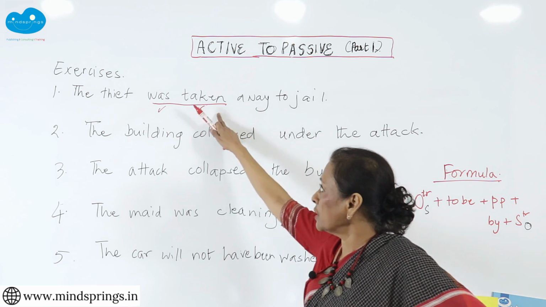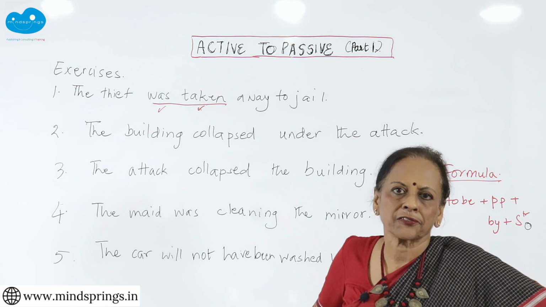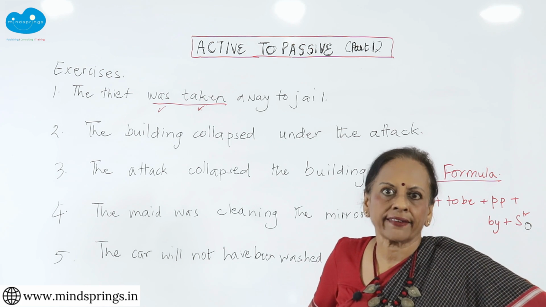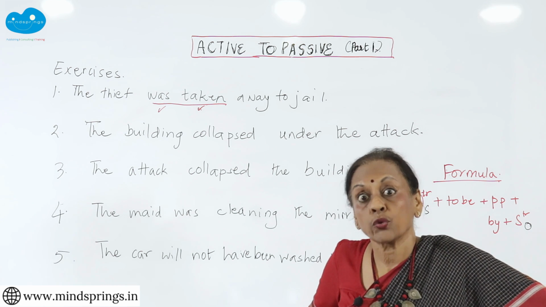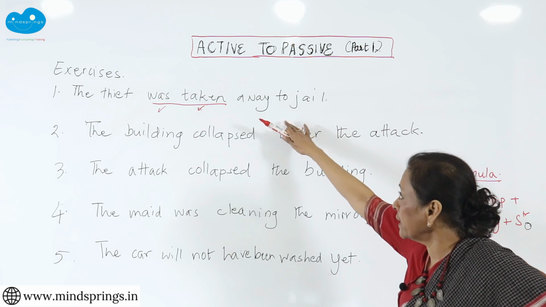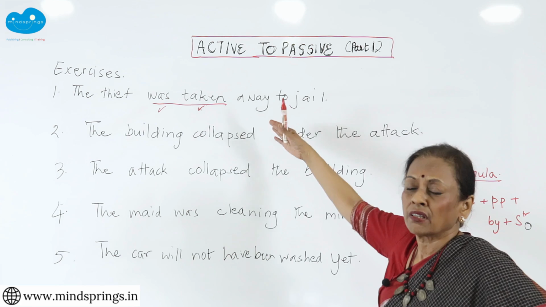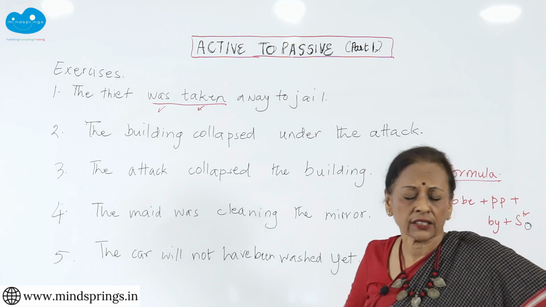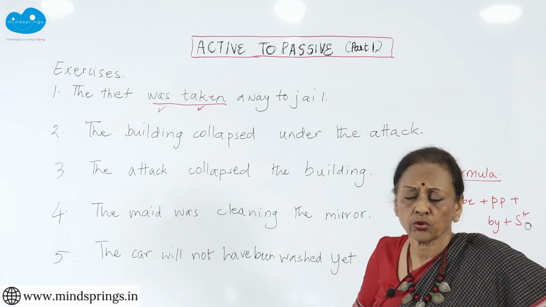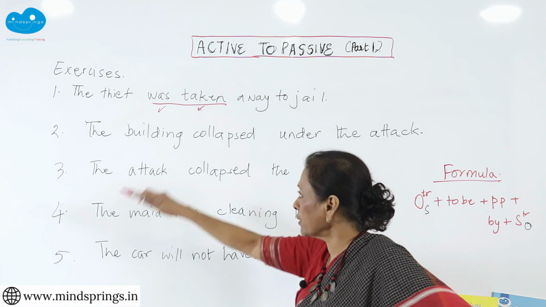So you take this verb and you change it into that tense, simple, and it becomes active. So passive to active. A lot of times passive to active is harder than active to passive. So I hope this is very clear. Now this taken away to jail and all are extra information. You can just keep on adding the sentence, whatever is written in the rest of the sentence, you simply copy it down. Okay, great. I hope you got that.